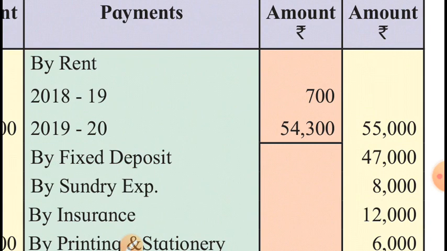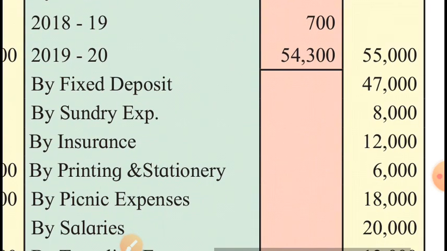700 is for the last year and it cannot be shown on the expense side of this current year's income and expenditure account because 700 belongs to the last year. It cannot be shown on the expenditure side. But current year's expenditure only, that is for 2019-20, we have paid 54,300. For the current year, what we have paid? 54,300, and that current year's rent will be shown on the expenditure side, 54,300 only.